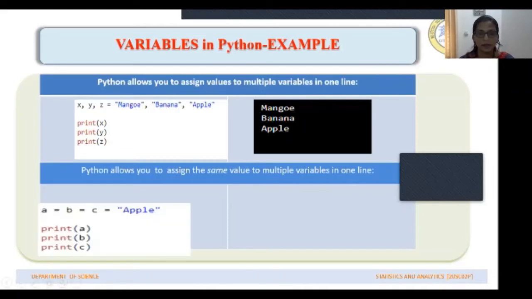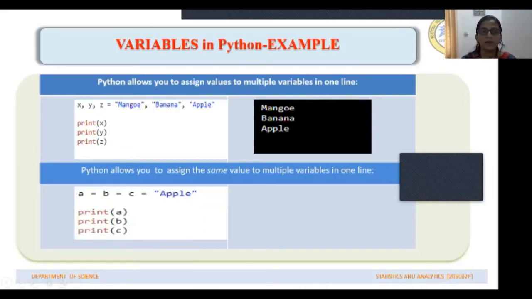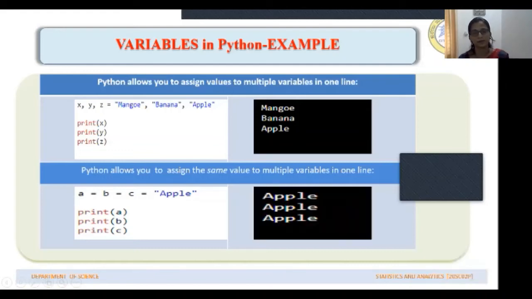Same way, you can assign the same value to three different variable names like this: a is equal to b is equal to c is equal to the string apple. How do we say it is a string? It is wrapped within the double quote. So when you give print a, print b, print c, the values of a, b, c are printed. A is also apple, b is also apple, c is also apple. So apple will be displayed three times.